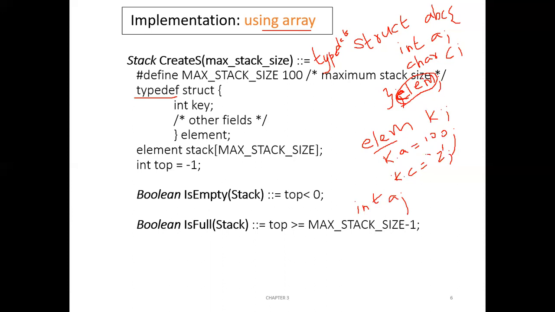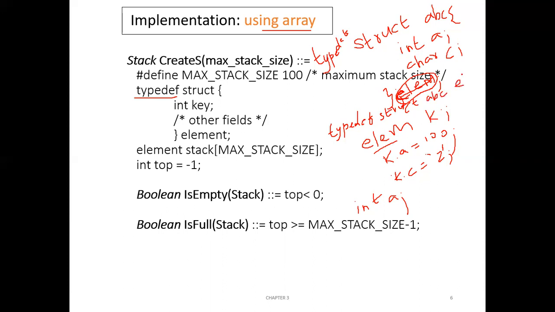Instead of writing element here, otherwise we can also say like this. Again you have to write typedef struct, once again struct abc, element.